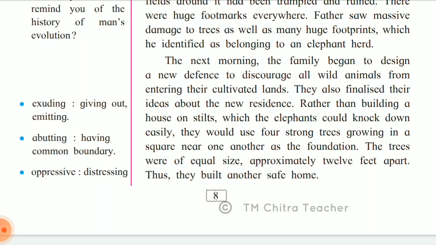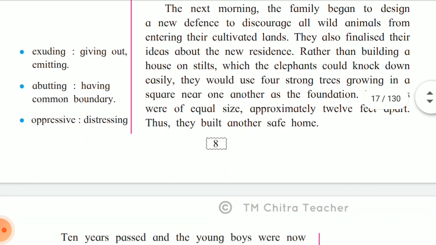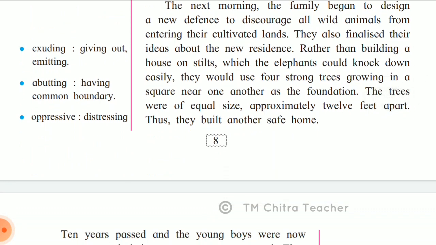So rather than building a house on stilts which the elephants could knock down easily, they would use 4 strong trees growing in a square near one another as the foundation. So the trees were of equal size, approximately 12 feet apart. Thus they built another safe home.